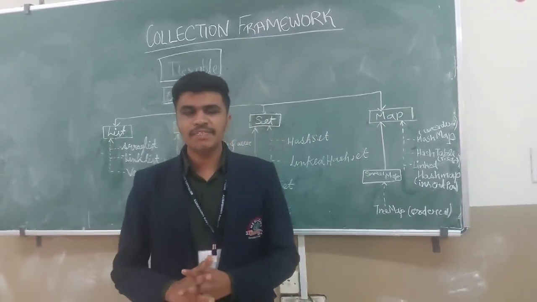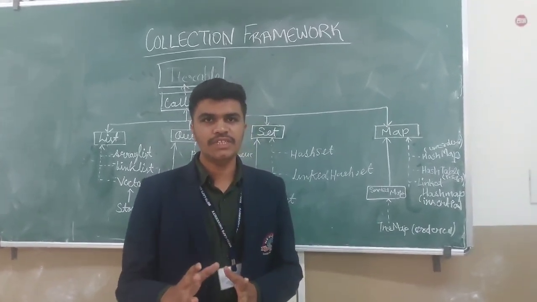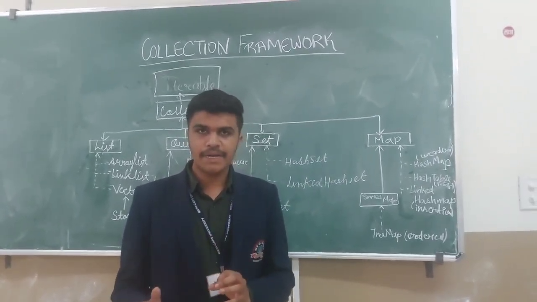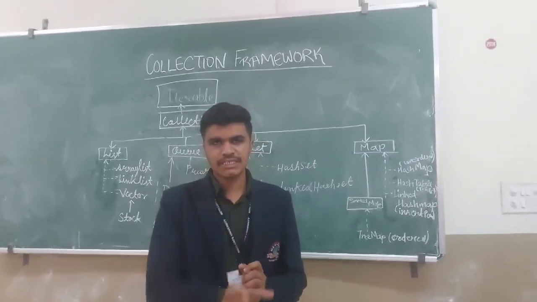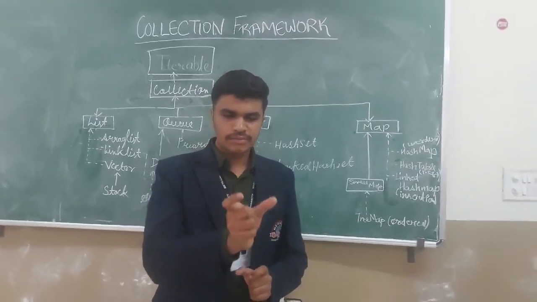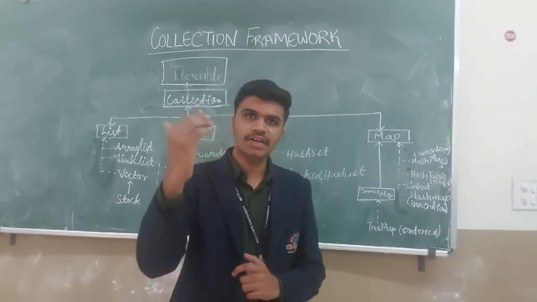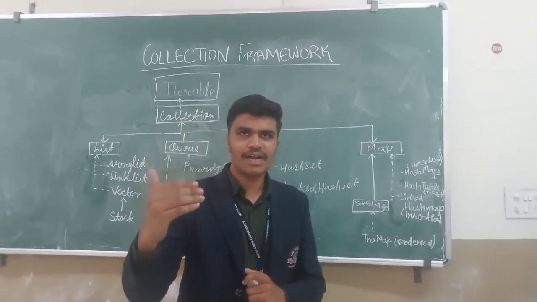What is map? Map is an object in which the key is mapped to the value, and the feature of the map is that every key is unique. Let's take an example. For example, you have to store the data of students, in which the serial number can be a key and the name of the student can be the value. The serial number cannot be repeated, as in the sequence 1, 2, 3, but the name of the student can be repeated, like Prakhar Rai.